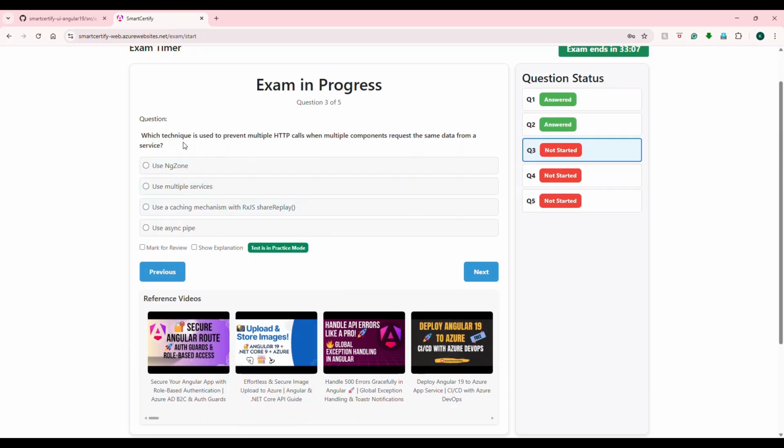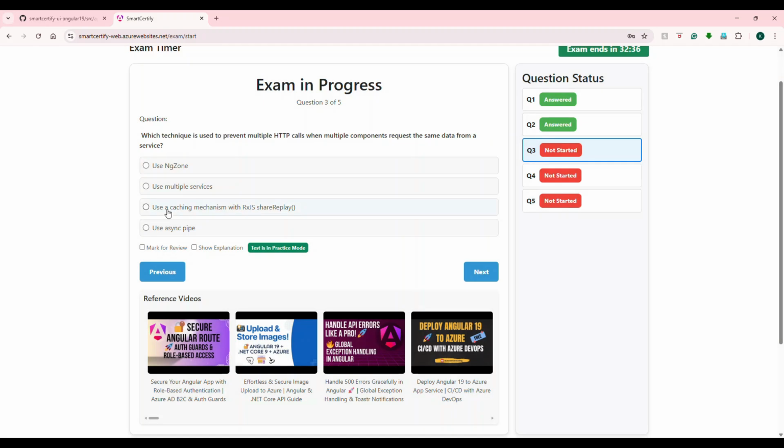All are new questions. Good. Which technique is used to prevent multiple HTTP calls when multiple components request the same data from the service? Wow, that's a good one, right? So basically what they're saying is, if you are invoking a call multiple times from multiple components, which also share the same data, how do you handle it?